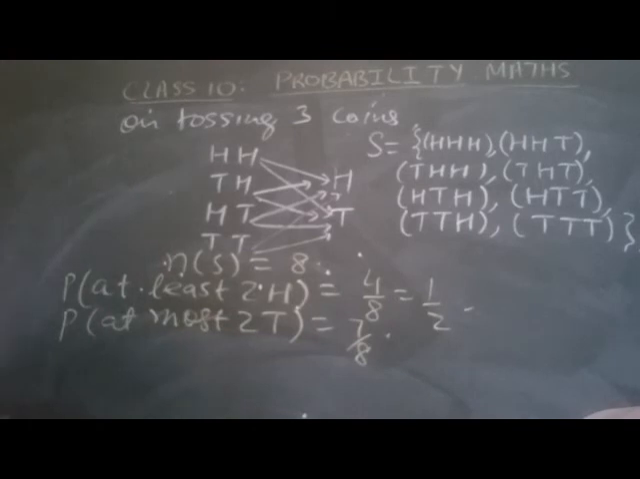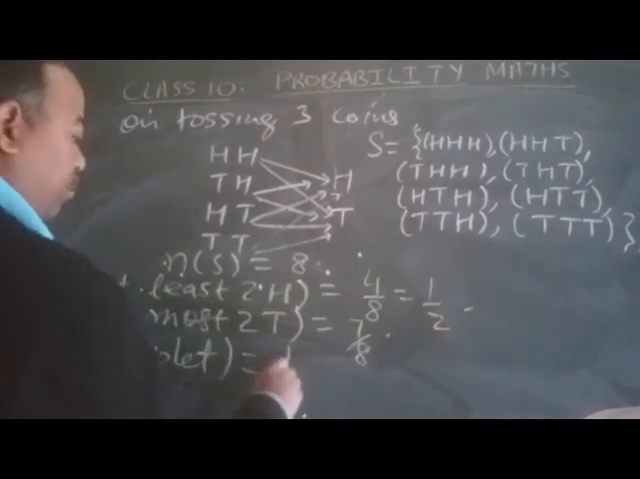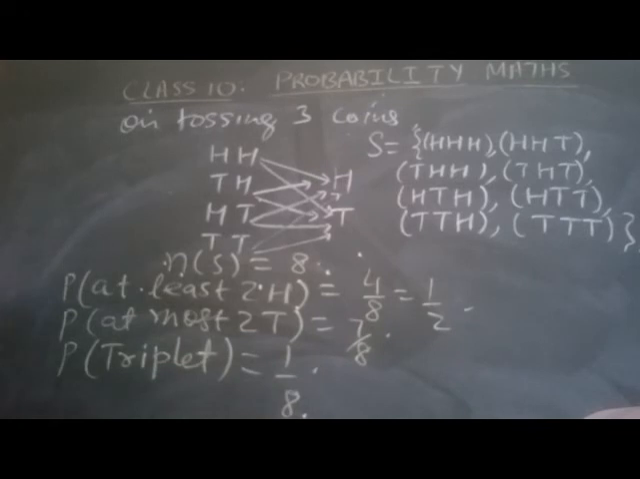Now the probability of a triplet. Only 1 triplet is there, so it is 1 by 8. Clear? It is 1 by 8. Clear, my dear?